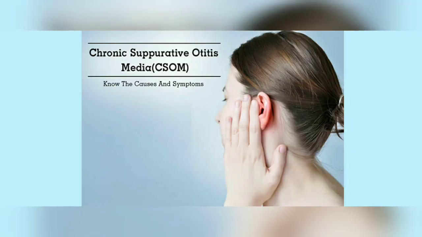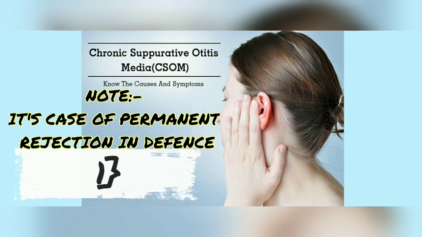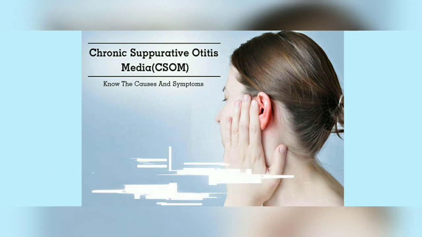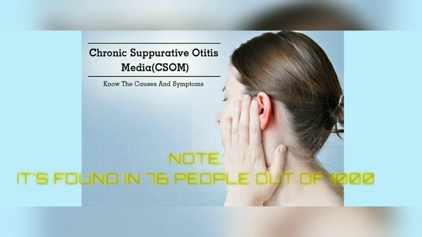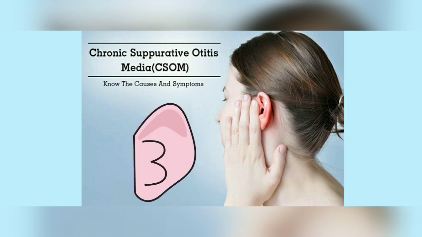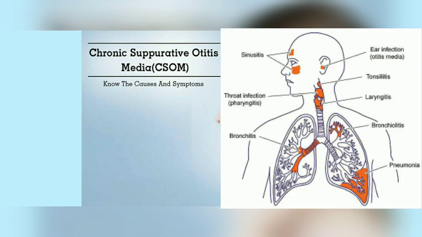Without wasting much time, we should move on to the first point, that is chronic suppurative otitis media, which is commonly known as CSOM. And before starting, I would like to tell you that if there is any problem in our ear, it doesn't mean that the problem is only in the ear. Our body is really a very complex structure. So let me show you a picture which depicts how many different parts of the body our ear is connected to. And this chronic disease is not a sudden change.